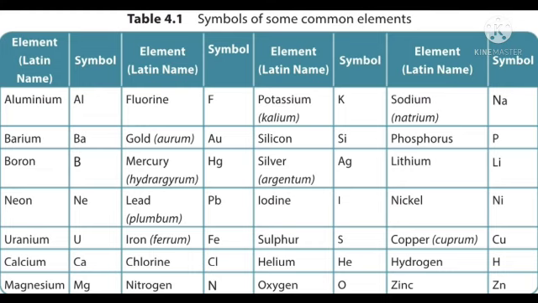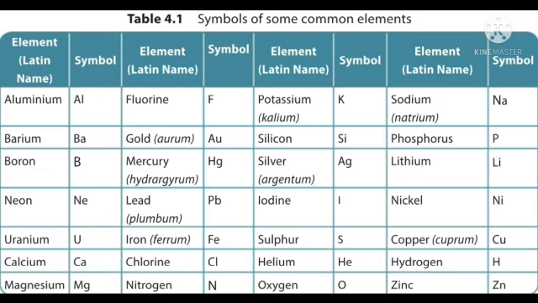Fluorine, F. Gold, Latin name is aurum, so gold symbol is Au. First two letters, Au. Mercury, hydrargyrum, so that symbol is Hg. Then lead, Latin name is plumbum, so Pb. From that word they have used symbol Pb. Then iron, Latin name is ferrum, so symbol is Fe.